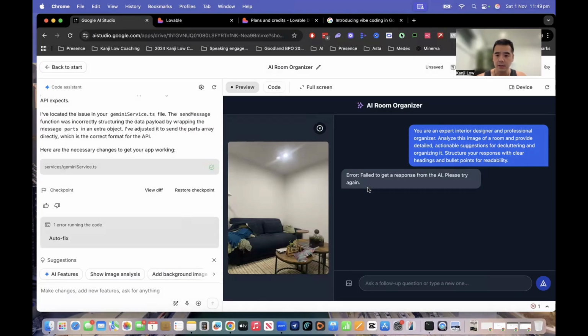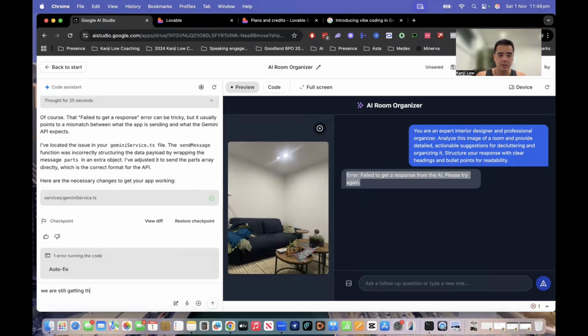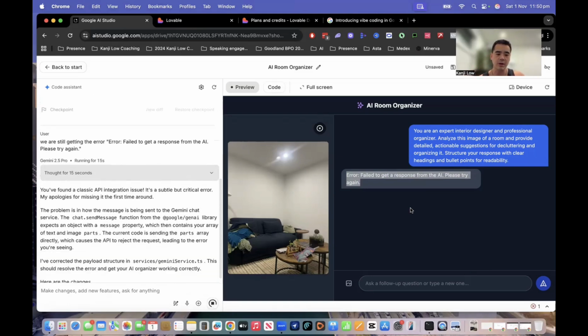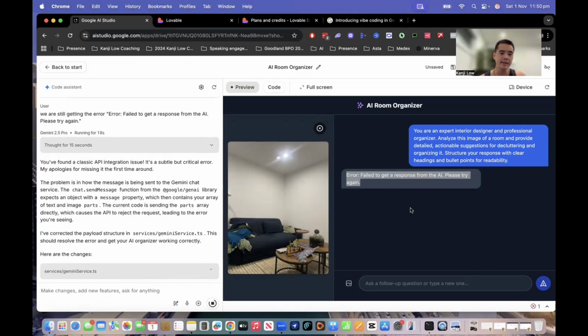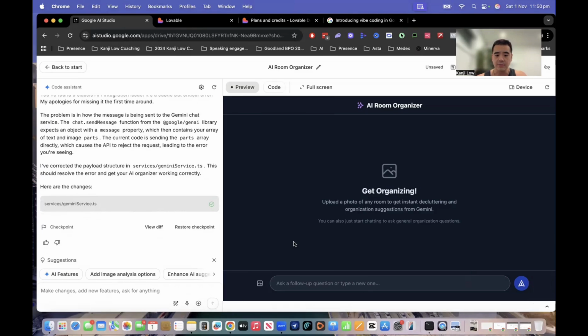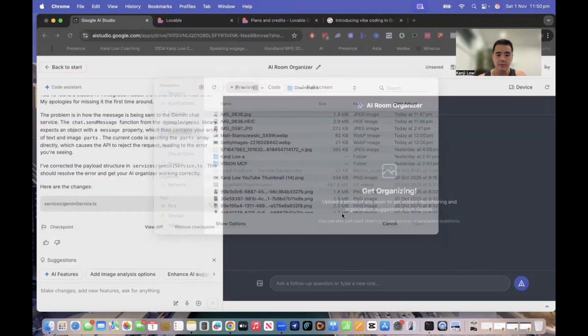Okay, we are still getting the error. So when it comes to creating a tool like this, there's going to be a lot of troubleshooting that you will do. But pretty much what I would say is that with anything, it has collapsed time to the point where if you have an idea about an application, you want to be able to create that in real time. And with AI and with a tool like this, it's very easy, right? So let's have a look again. Let's try one more time.